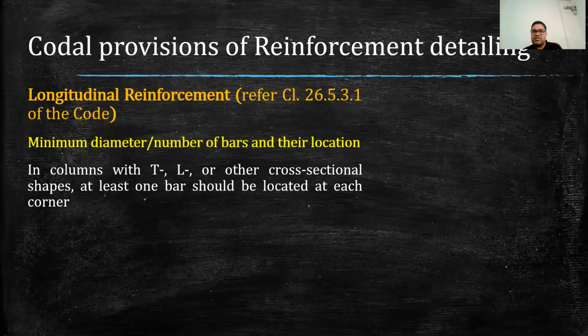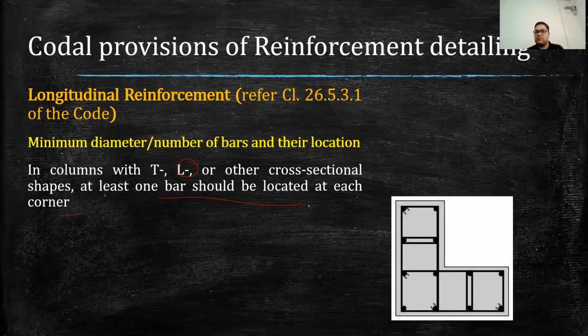Now talking about some other shapes in columns, with T shape or L shape or some other cross-sectional shape, at least 1 bar should be located at each corner. So if we have, for example, an L shape of cross-section, then we have to provide at least 1 bar at each corner. So this corner, this corner, this corner. There are many corners in this case, so we have to provide at least 1 bar in each corner. That is also the requirement.